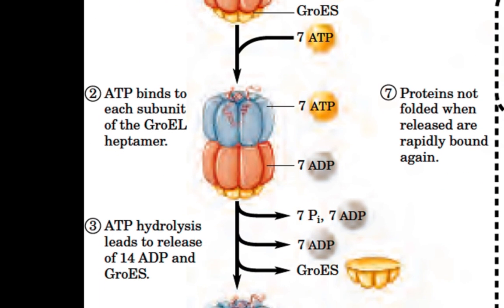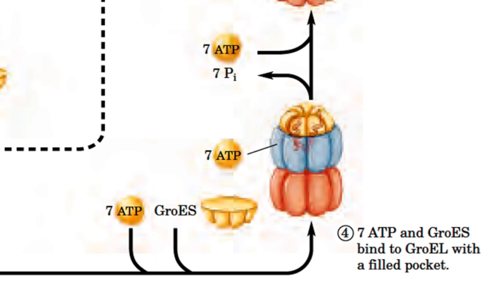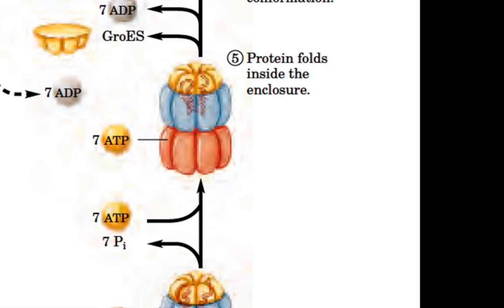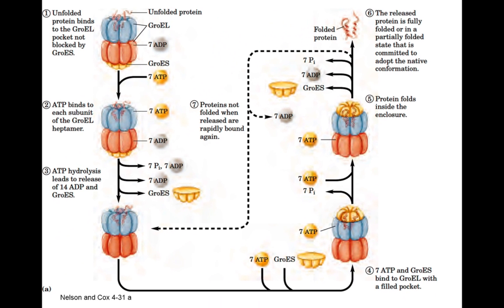Then ATP binds to each subunit of the GroEL heptamer. After that, ATP hydrolysis leads to release of the 14 ADP and GroES. This is followed by the binding of 7 ATP and GroES to the GroEL with the filled pocket. The protein falls inside the enclosure. Then the protein is released in its fully folded shape or in a partially folded state that is committed to adopt a native conformation. If the protein is not folded when released, it is rapidly bound again to another cycle.